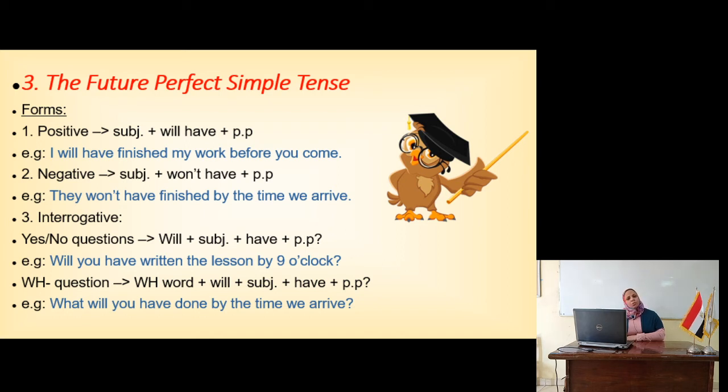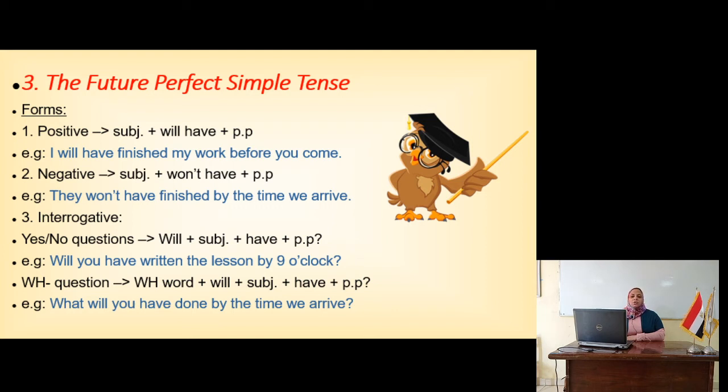Okay, what about the interrogative? For the yes/no question, I use will plus subject plus the PP. Will you have written the lesson by 9 o'clock? For the WH question, I use WH word plus will plus the subject plus have plus PP. What will you have done by the time we arrive?